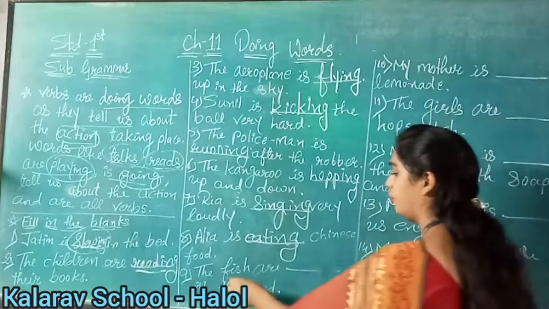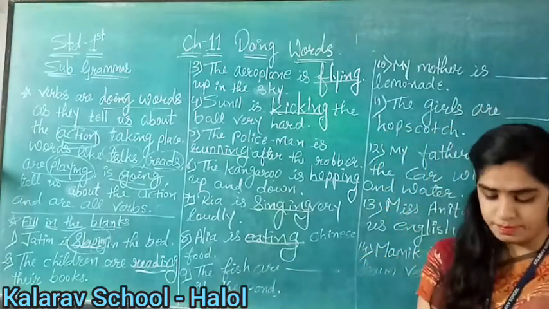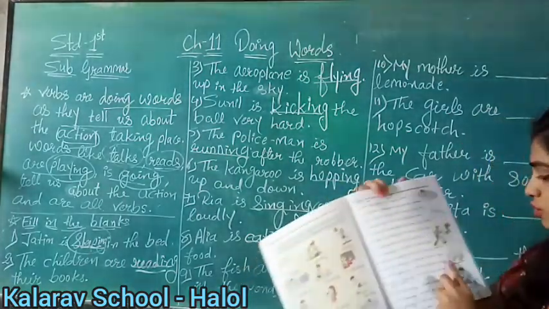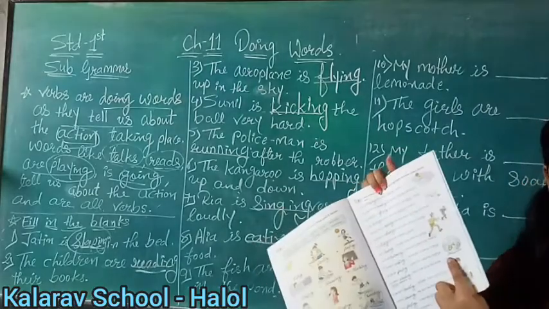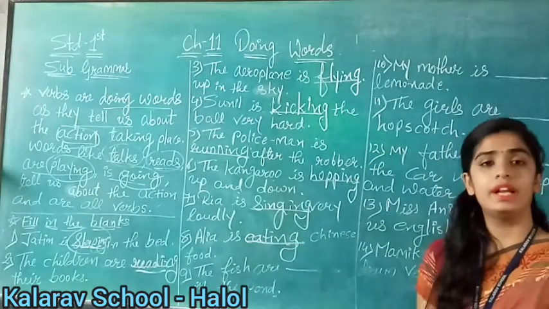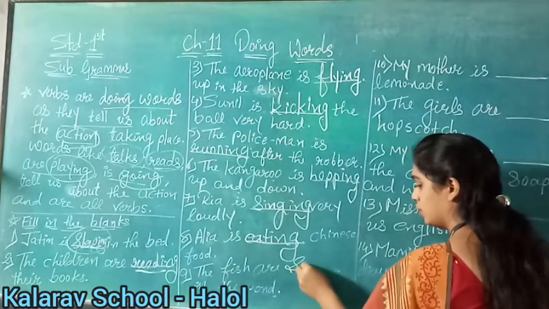Now see, the fish are blank in the pond. What are fish doing in the pond, children? See here, you can see the picture of the fish, right? Can you see? Okay. What are the fish doing in the water? They are swimming, right?